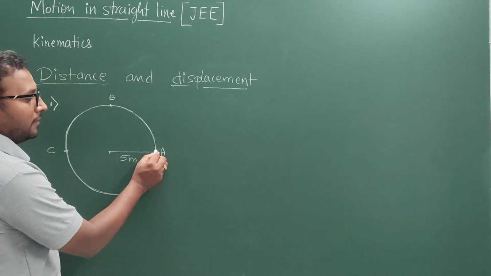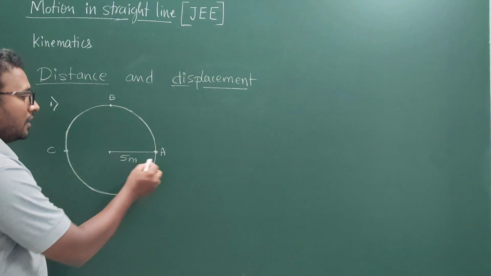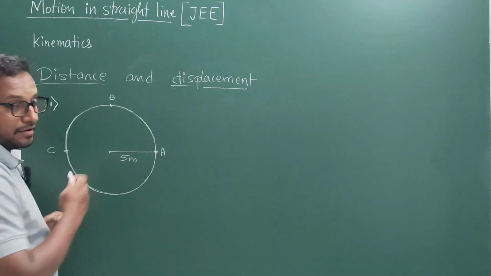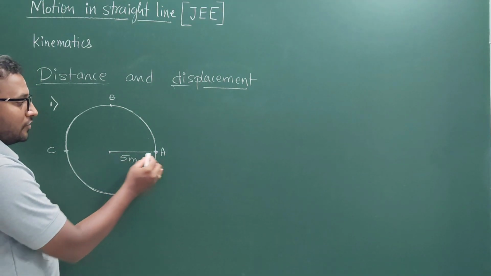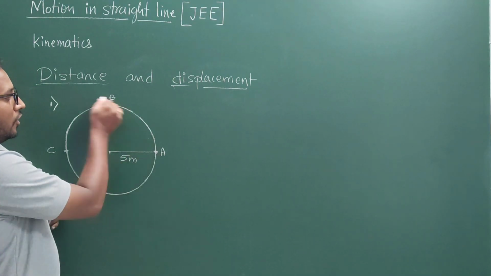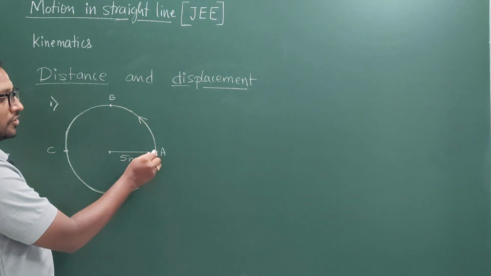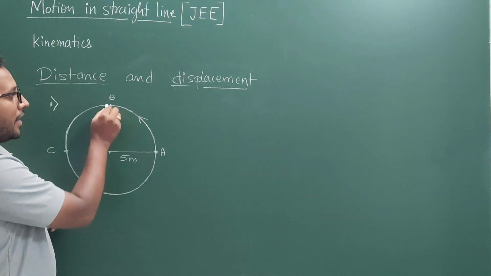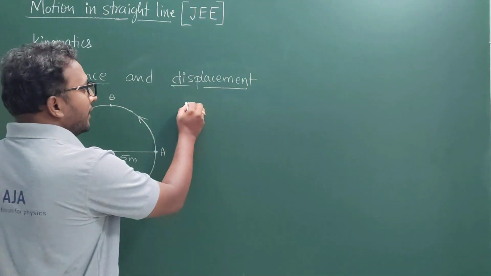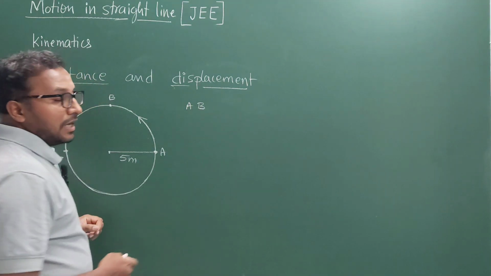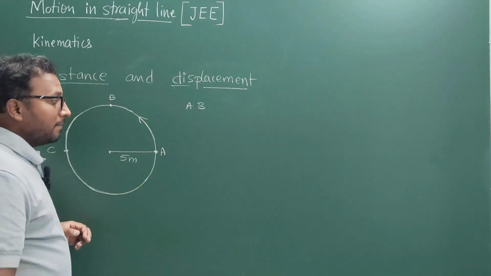Assume that here is a body of particular mass going in a circle of radius 5 meters. Assume that the body is going in the anti-clockwise direction and it reaches from A to B. So let us calculate, in moving from A to B, how much distance is covered by the body.